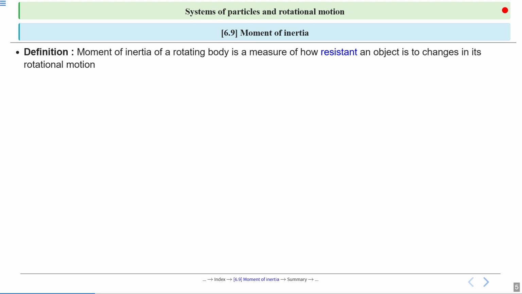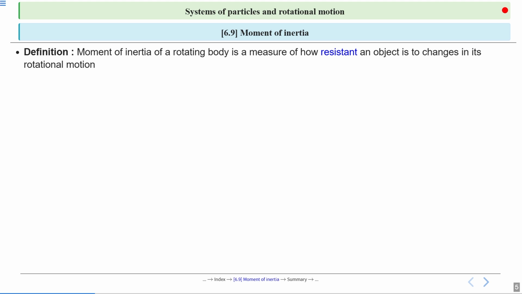So let's talk about an example. Opening a door. Try pushing the door near the hinge. It's hard. Yes or no? Try pushing at the edge. It's easy. Yes or no? Now here the question arises, why? Because moment of inertia increases with distance. More distance means more torque with the same force, which means easier to rotate. So this is the moment of inertia.